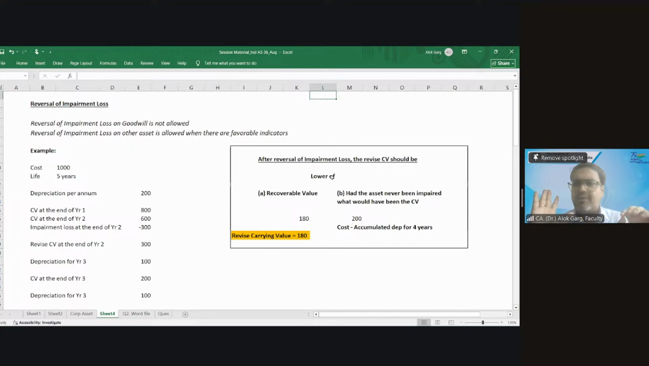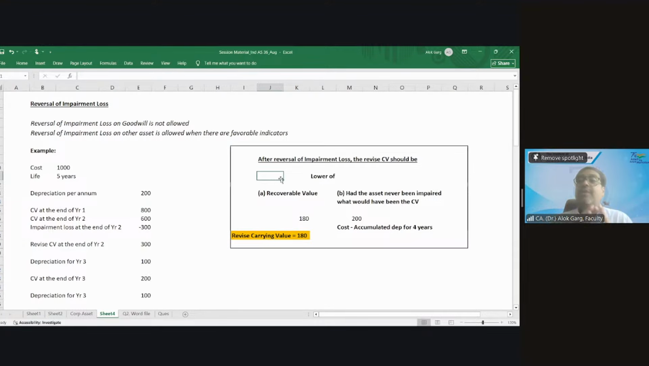Then you will be able to compute recoverable value. What is the recoverable value? It is the higher of value in use or fair value less cost to sell. So you computed recoverable value.